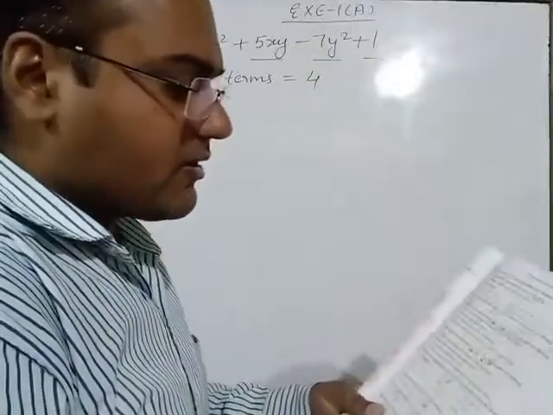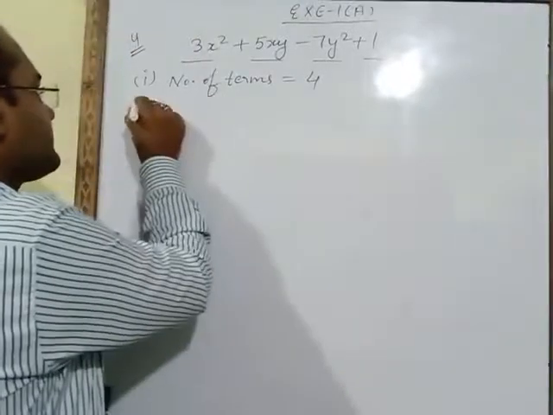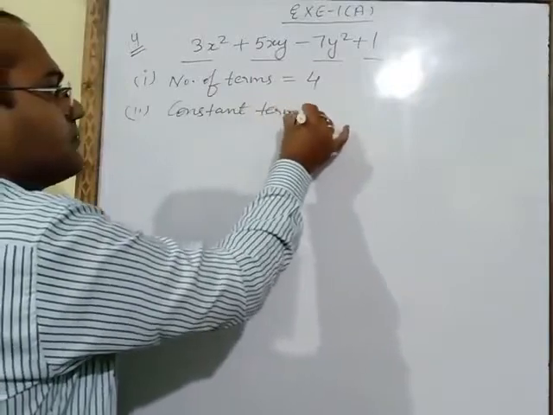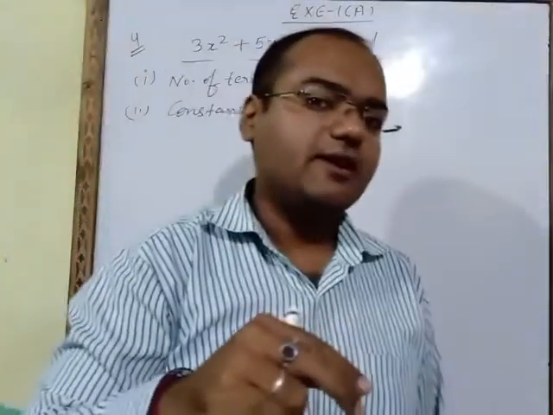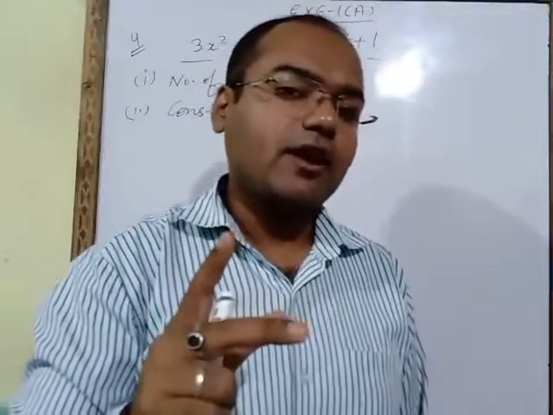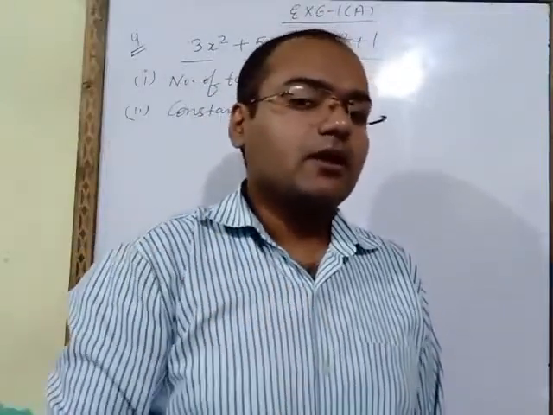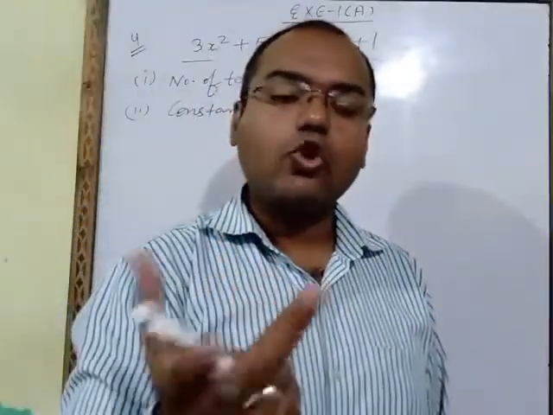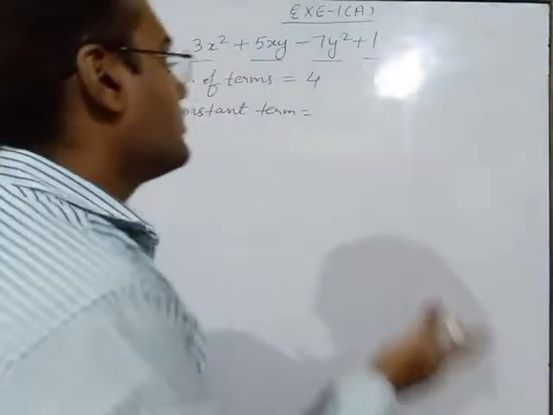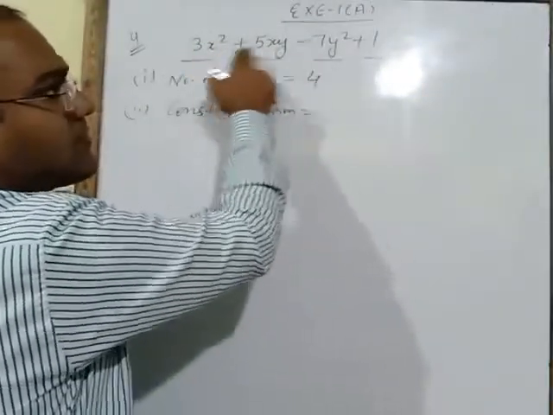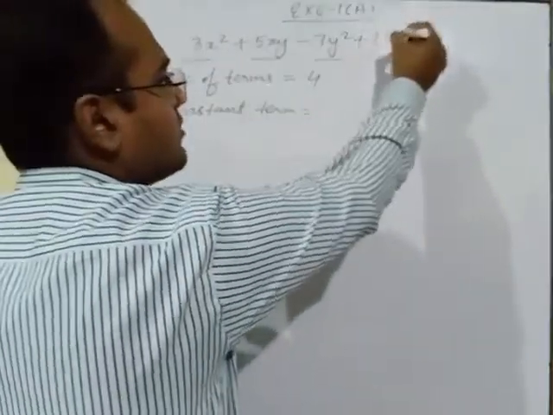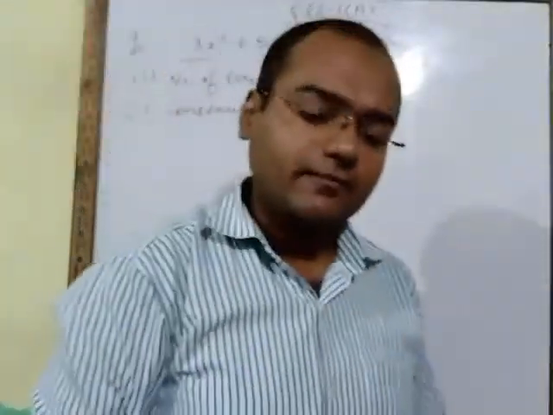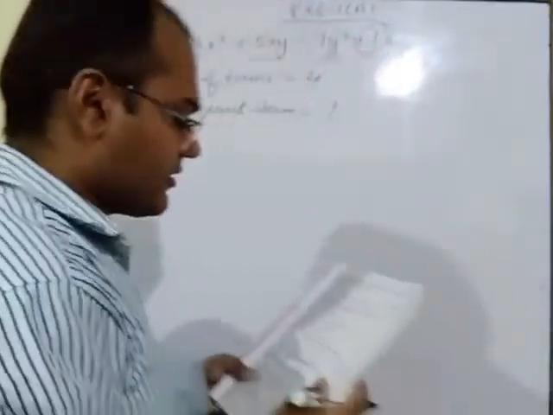Now second part, write the constant term. Two things I explained you, constant and variable. Another name of variable was literal. So what are constant terms? The terms which have fixed value, known value, जो आपको पता है, known value. What is the known value here? These all are alphabets. This is the known value. So this is known as constant term. So what you will write? Constant term is 1. Another thing, third part, write the terms.